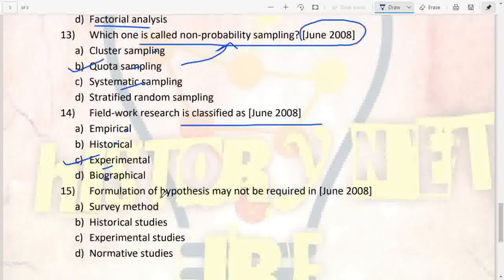Next we have, formulation of hypothesis may not be required in, June 2008. Survey method, historical method, experimental studies, normative studies. So the answer is going to be historical studies. Maybe in historical studies we don't need to formulate hypothesis. Why so? Because in historical studies we basically talk about and research something which was there in the past, but it hasn't been documented. It hasn't been researched well. So we can do that without formulating any hypothesis.